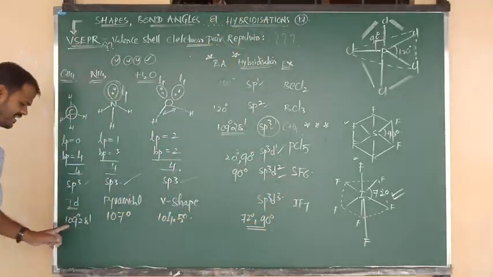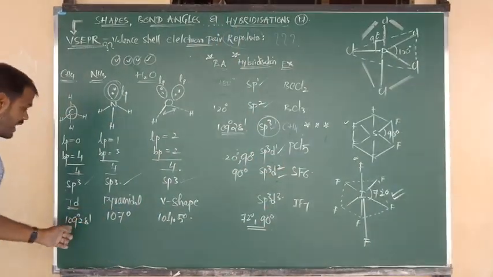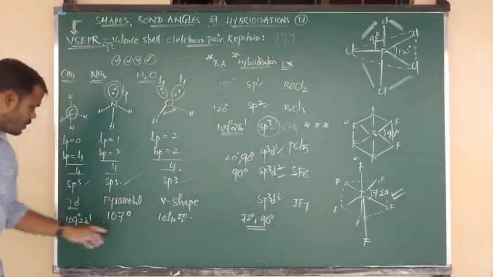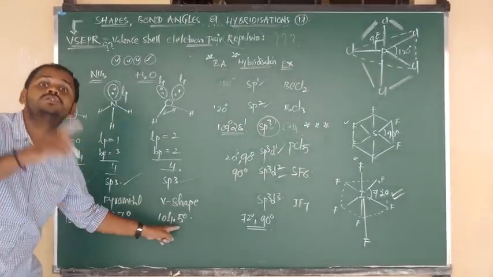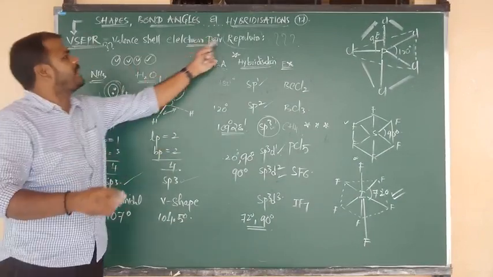You can check the answer. 109 becomes 107, and becomes 104. So bond angles decrease, due to the increase of lone pairs and increase of repulsions.